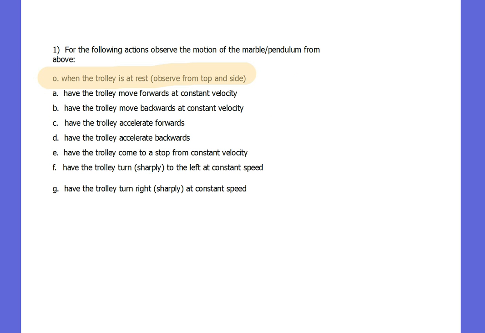Once you've set up your trolley, you've got to do the following things, and there's one thing I left off your sheet, so please make sure you add that to your observation list. You need to observe what happens to the marble and what happens to the pendulum. I'm not sure I mentioned the marble on the instruction sheet either, but what happens to the marble and what happens to the pendulum in each of these situations.